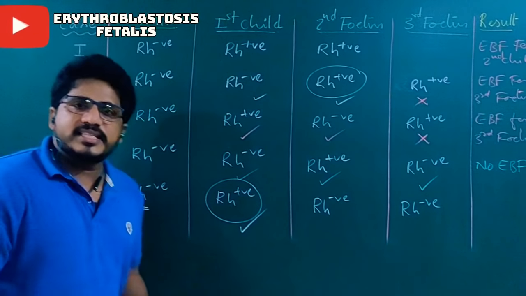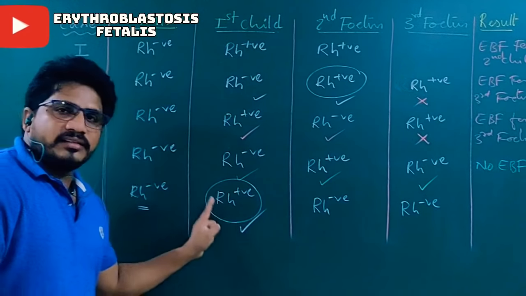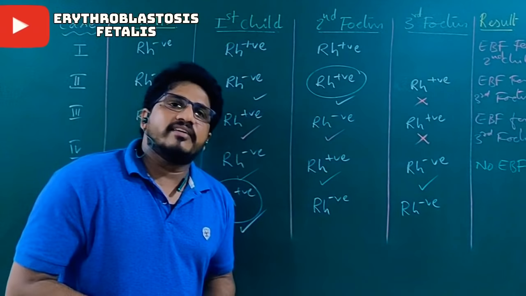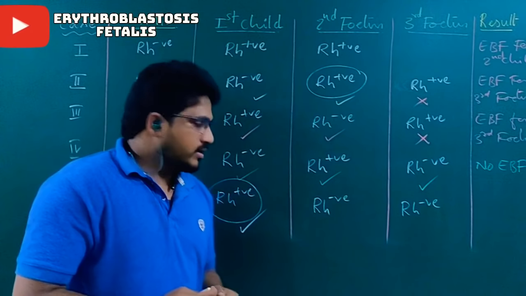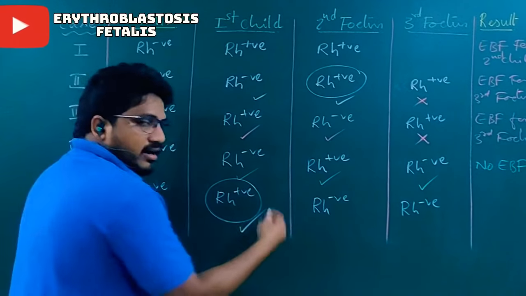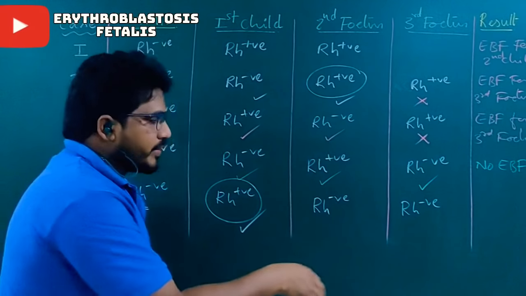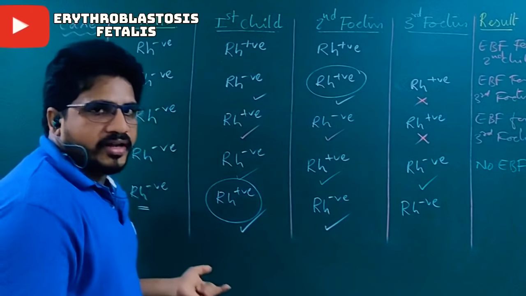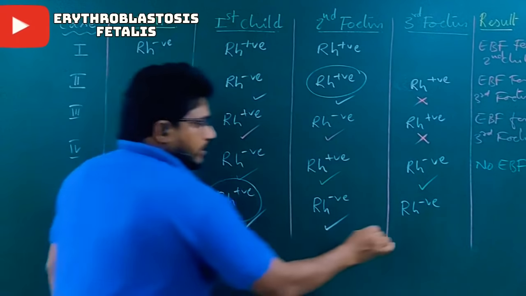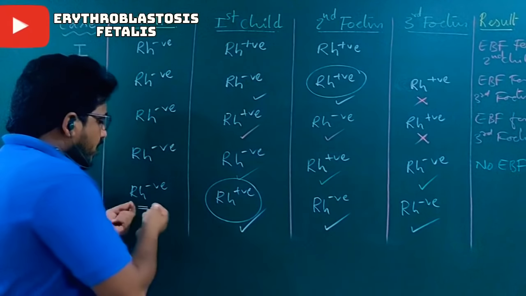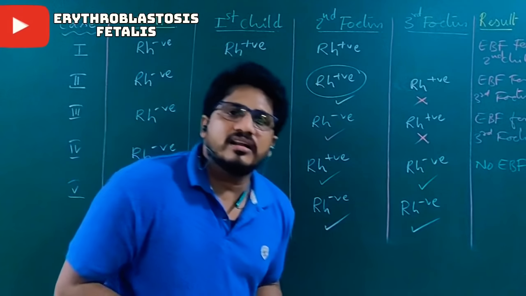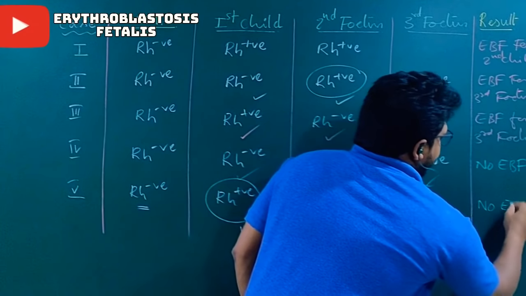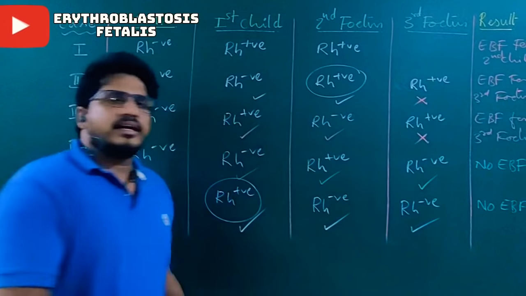Even though the baby was safely delivered, while delivering these antigens leaked into the mother. The Rh negative mother responds and develops Rh antibodies. These antibodies are ready to kill the baby if it is positive, but fortunately the second baby is negative, so safe. There is no reaction between antigen and antibody. The antigen was absent. In the third case also it is safe. So antibodies are produced, but they are useless. So no EBF.